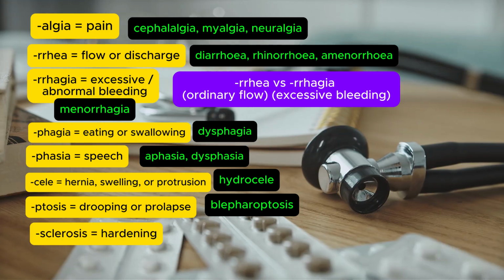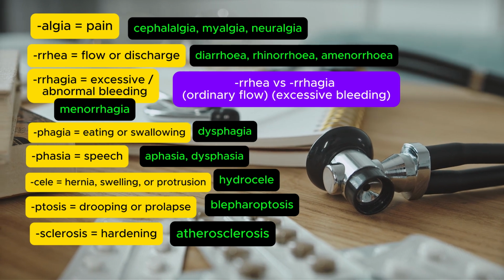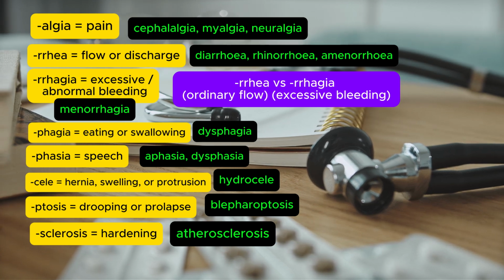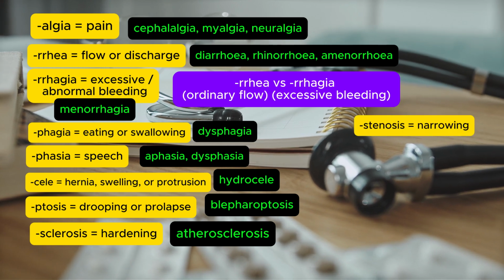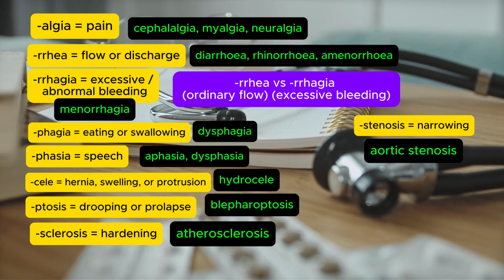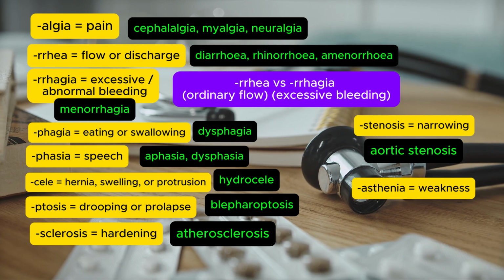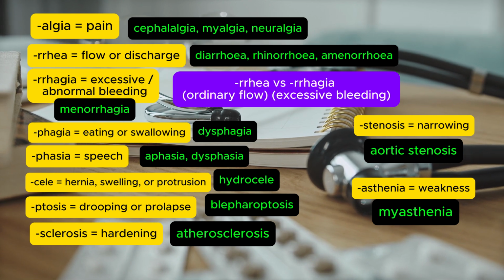Sclerosis means hardening. Atherosclerosis, the hardening and narrowing of arteries caused by plaque buildup, one of the most frequently tested terms in cardiovascular OET material. Stenosis means narrowing. Aortic stenosis, narrowing of the aortic valve, restricting blood flow out of the heart. Asthenia means weakness. Myasthenia, muscle weakness, as in myasthenia gravis, an autoimmune condition affecting the muscles.